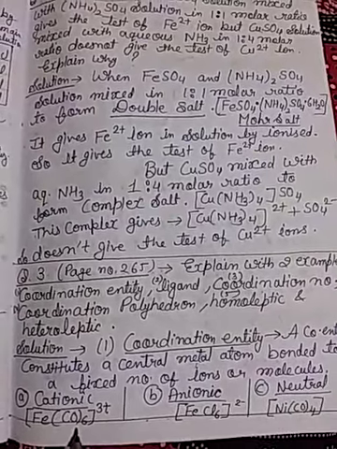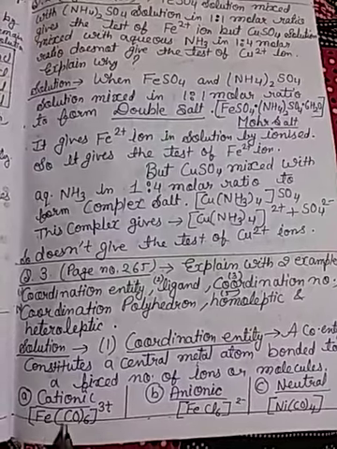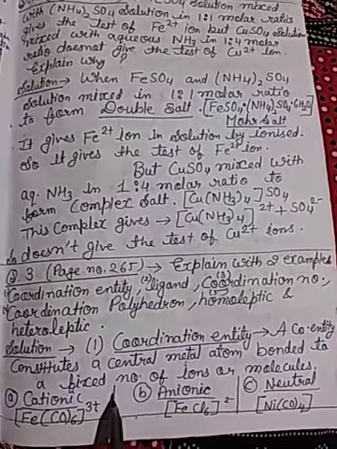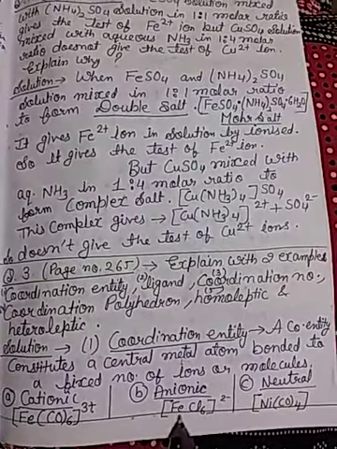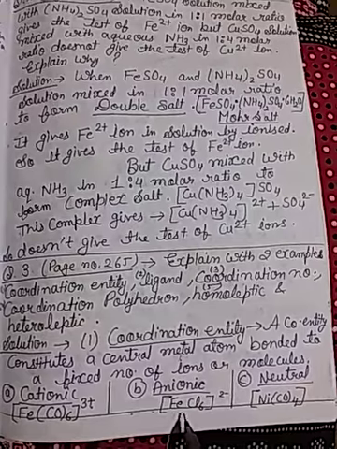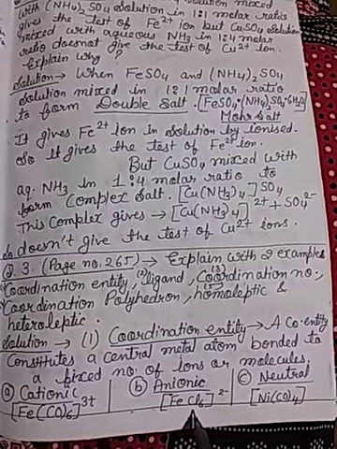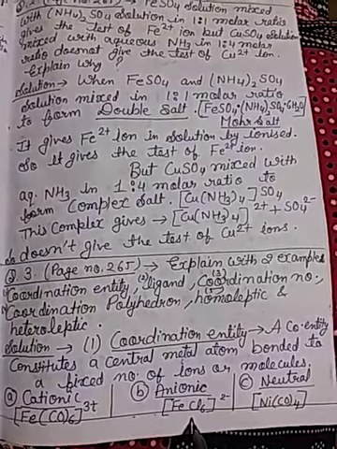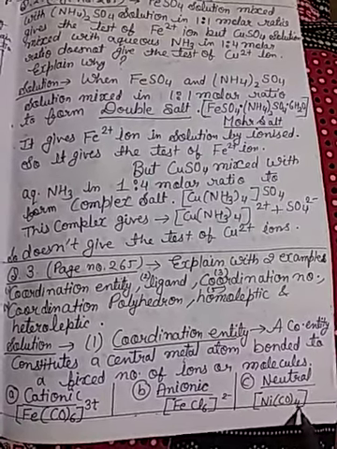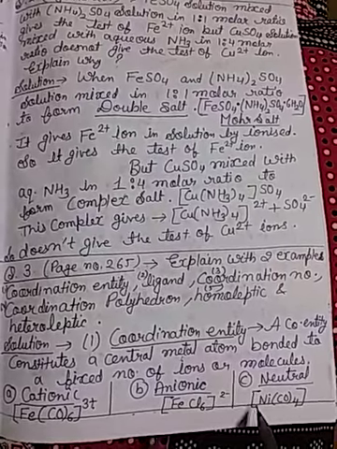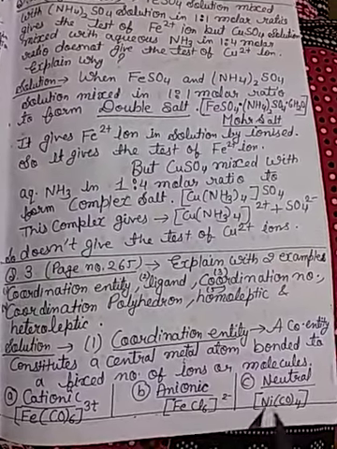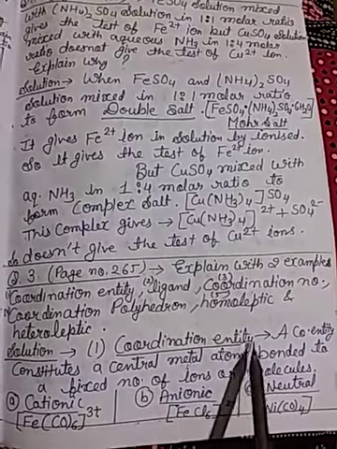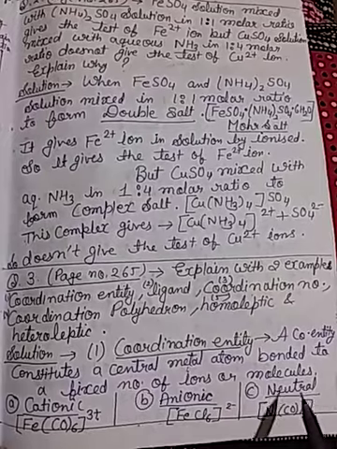See, Fe attached to 6 ligands, CO, so it is a cationic entity: a central metal atom bonded to a fixed number of ions, so it is known as a coordination entity. Then anionic: Fe attached to 6 Cl, so 6 ligands attached, a fixed number of ions. Neutral: Ni(CO)4, so 4 ligands attached to nickel. A central metal atom bonded to a fixed number of ions or molecules is known as a coordination entity. So cationic, anionic and neutral.